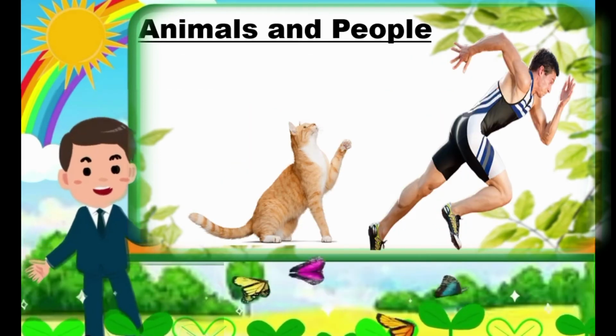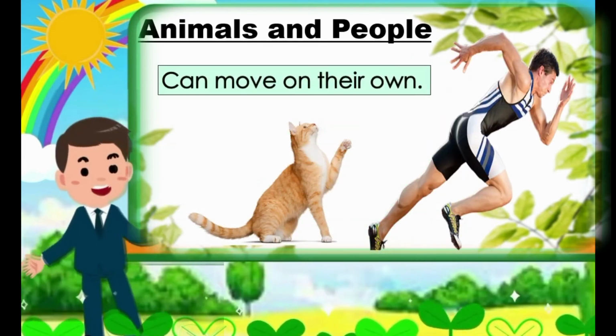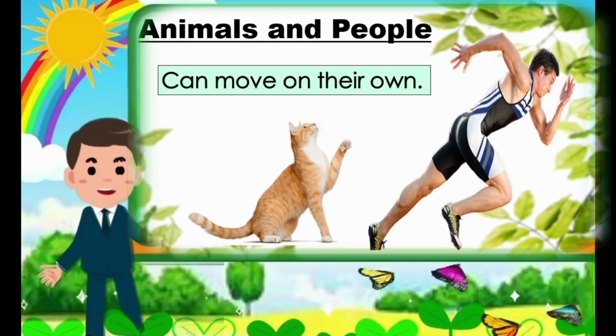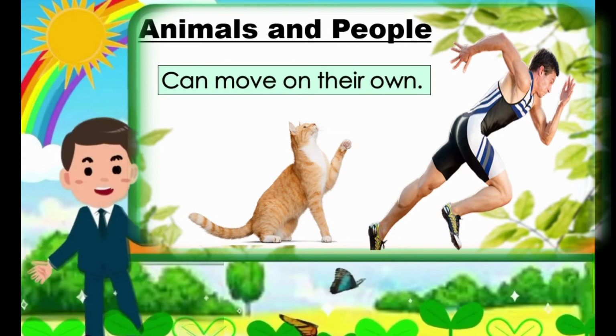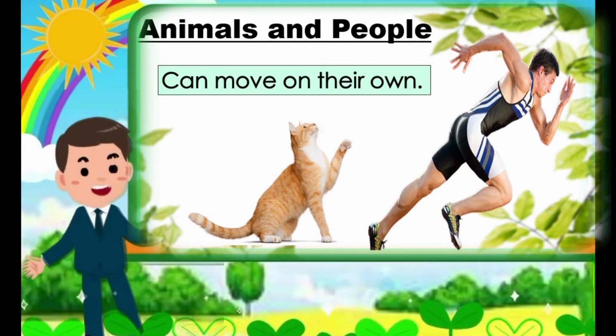Now, animals and people can move on their own. Aside from plants, animals and people can move on their own because we have a brain to think and we have feet to walk, right? Unlike plants, we need someone who is going to carry them to put them in another place. So they cannot move on their own. But animals and people can move on their own.